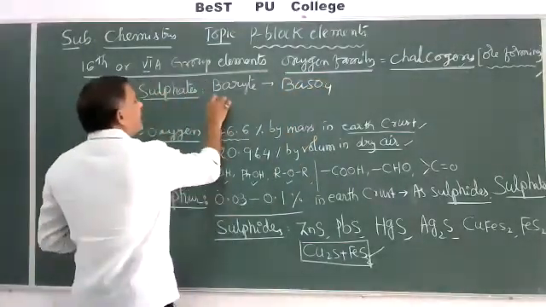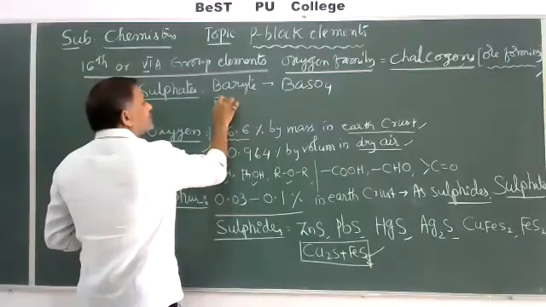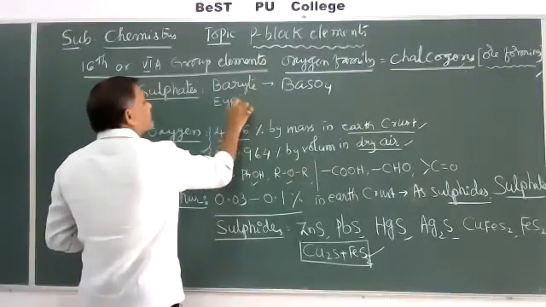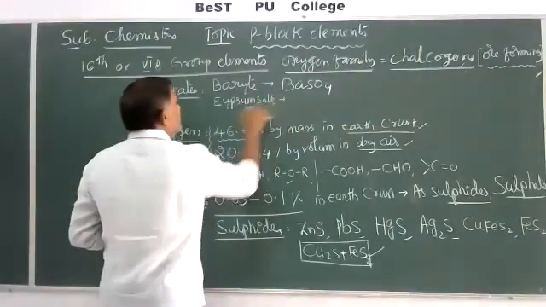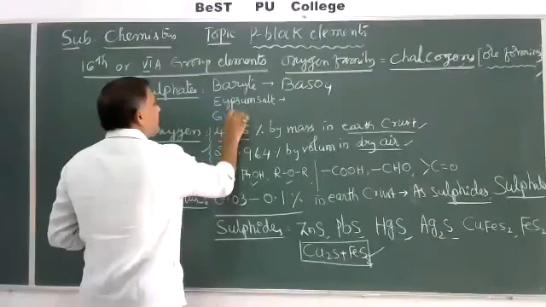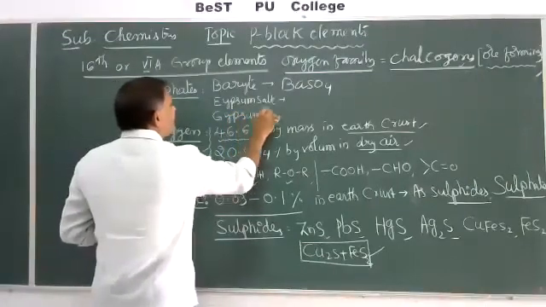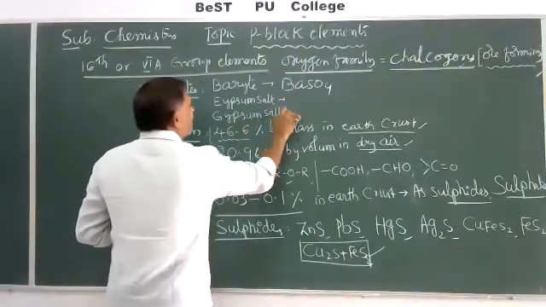Then Epsom salt and gypsum salt. The Epsom and gypsum salts are very important.